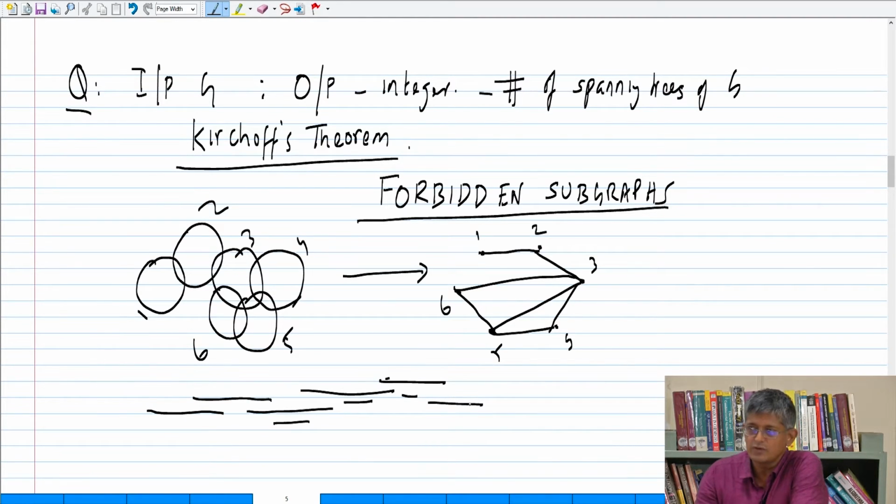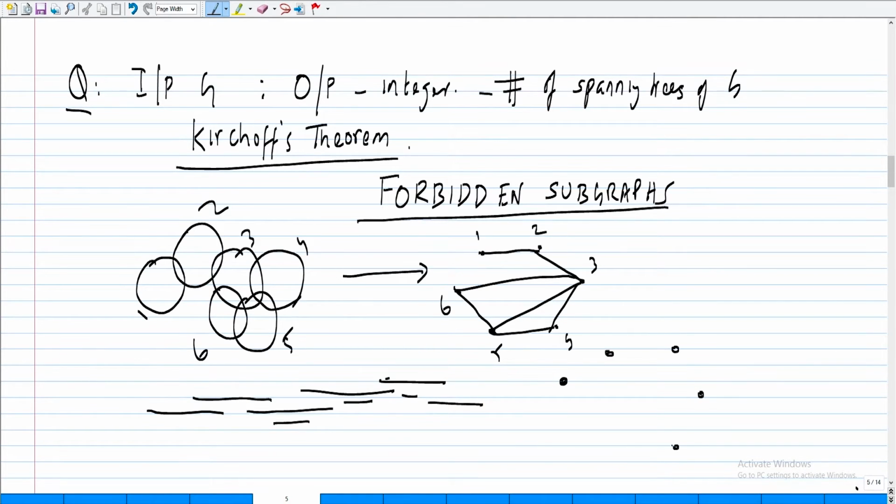Exactly like I did for disks, I am going to take these intervals and construct a graph. For every interval I am going to put one vertex, and put an edge if two intervals have a non-empty intersection. So now here is a question. For these intervals, are there graphs which are forbidden?